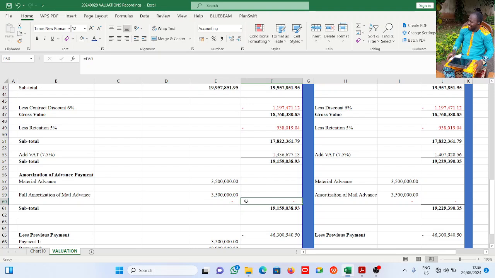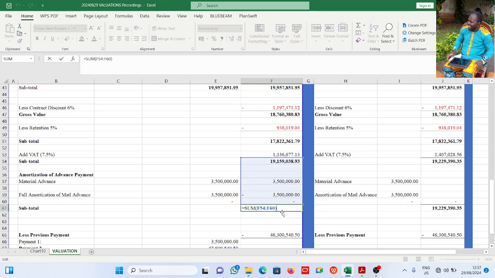I could also say add material advance, I'll put it here, 3,500,000. Because I am amortizing 100%, I can also say less full amortization, subtracting the same 3,500,000. That gives me 0.